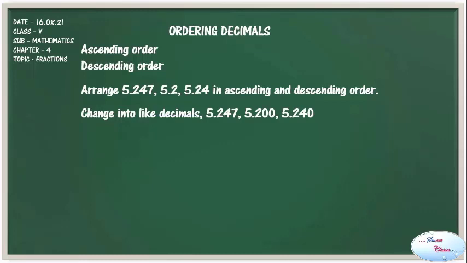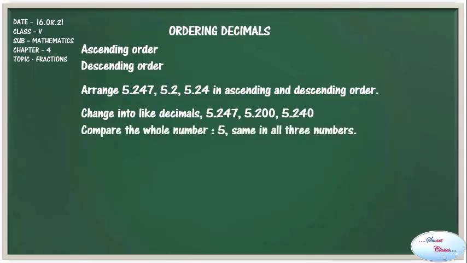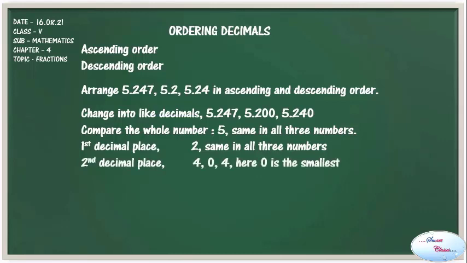Let's try to compare them. Since all of these three decimal numbers are having 5 as the whole number, which is common, it means now we need to compare their decimal part. Let's compare the first decimal place in all three numbers. So all the three numbers are having 2, which is same in all three numbers. Now let's compare the second decimal place. So second decimal place is like 4, 0 and 4. Here again 0 is the smallest one, which is in